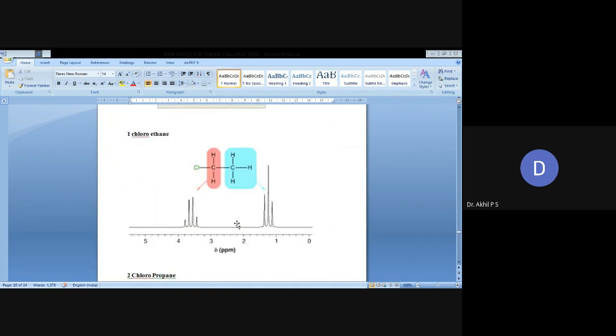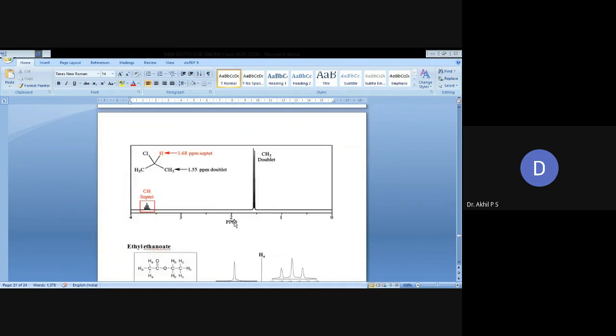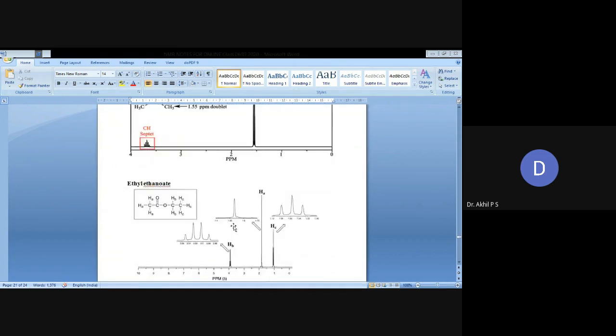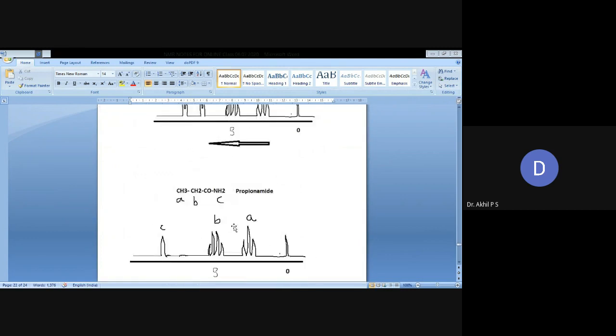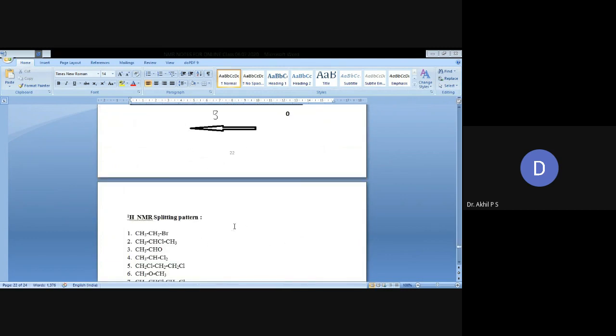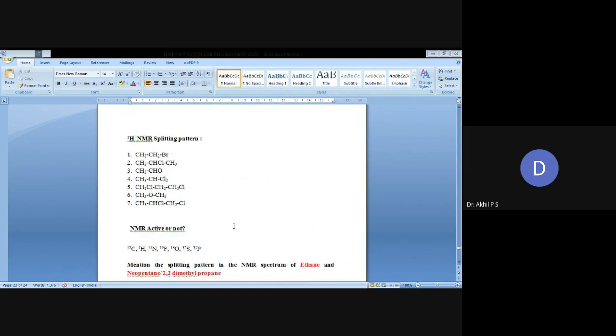Some proton NMR spectra of compounds are shown here: 1-chloroethane, 2-chloropropane, ethyl ethanoate, para-bromophenol, propionamide, etc. And some of them are given for homework.